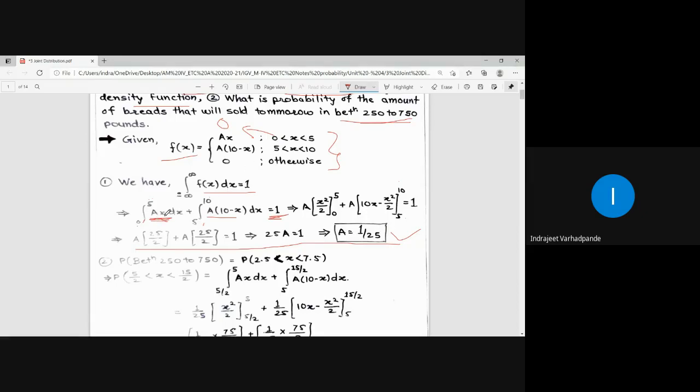Integration of x is x square by 2. Integration of 10 minus x is 10 into x minus x square by 2. We put the limit as 5 to 10 and equate it with 1. We get the answer as a is equal to 1 upon 25.